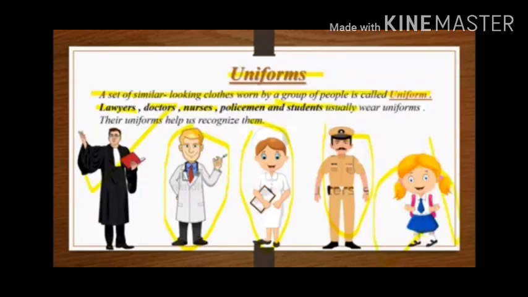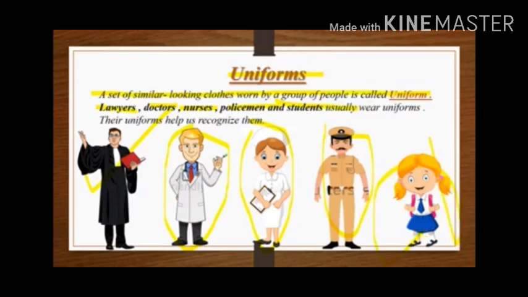Dear children, let us learn about uniforms. What is actually a uniform? A set of similar looking clothes worn by a group of people is simply called a uniform. Correct? So, various people wear various uniforms.